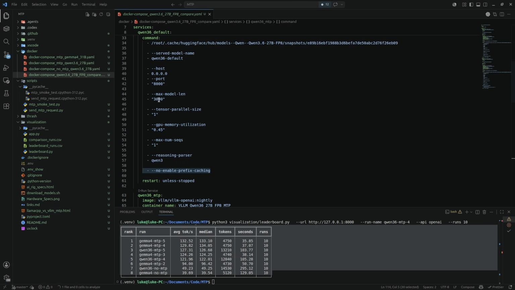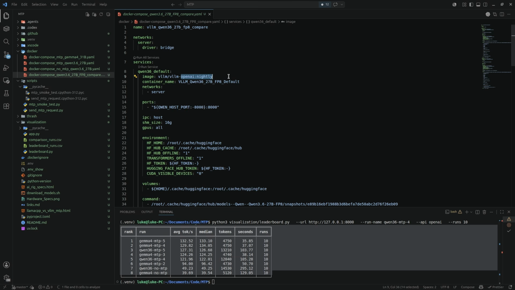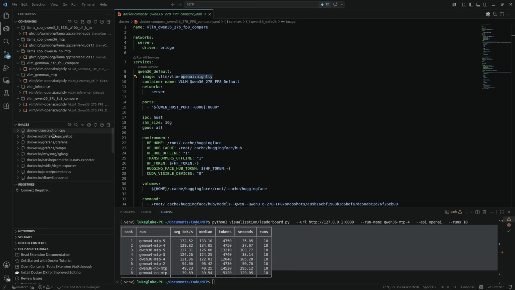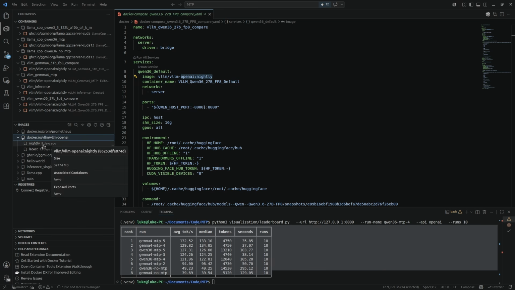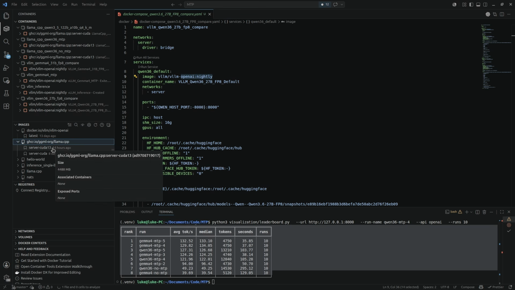And also remember that if you want to run it, you need to pull the newest images. So you need to delete your old one. For example, here you can see that I use the one that is from 8 days ago. So here you can see the version if you want to check the exact one that I use. Here, this one I actually don't use because it's the latest and it doesn't support MTP. And here I use a really new one for the Qwen 13 on llama.cpp. So this is this version.